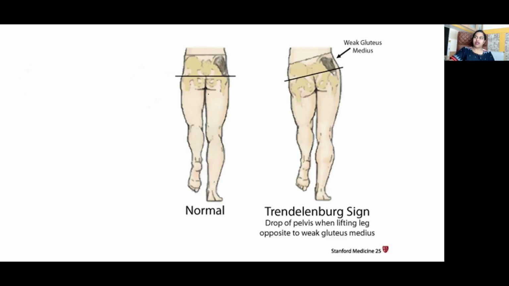So, what is Trendelenburg sign? When one foot is supported on the ground and the other foot is off the ground. As you see here, the right foot is on the ground. The contraction of the right gluteus medius will prevent the pelvis on the opposite side from sinking down due to gravity on the unsupported side. Right? The right gluteus medius, on the foot which is on the ground, will prevent the sinking of the pelvis on the opposite side. So when there is injury to the right gluteus medius, what will happen? The pelvis will sink on the left side. This is called Trendelenburg sign.